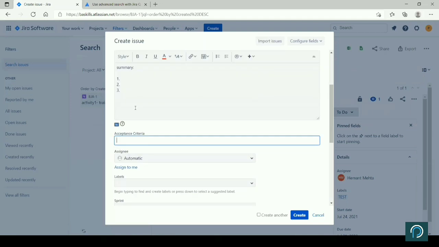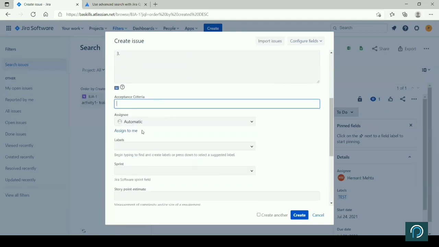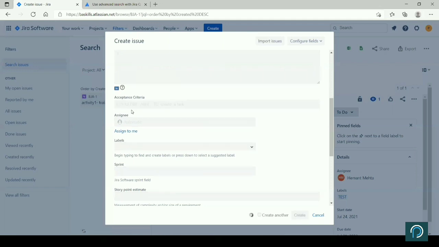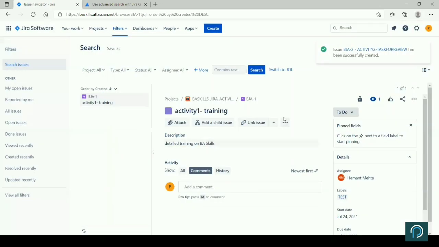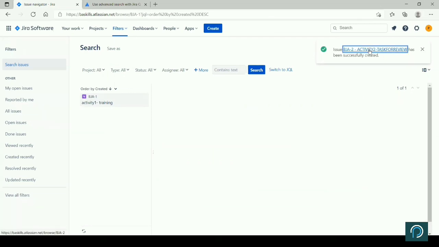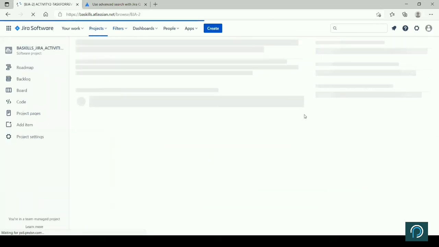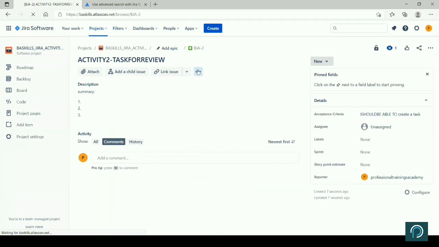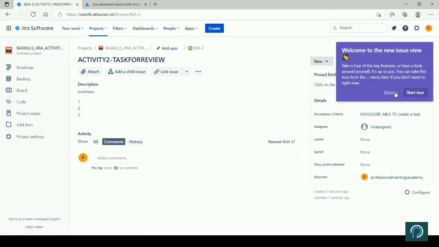I should be able to create a task. So I entered it and it is created, but I still had to do a lot of other activities. So let's open it in edit mode.